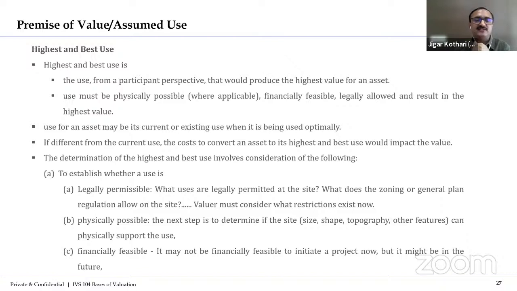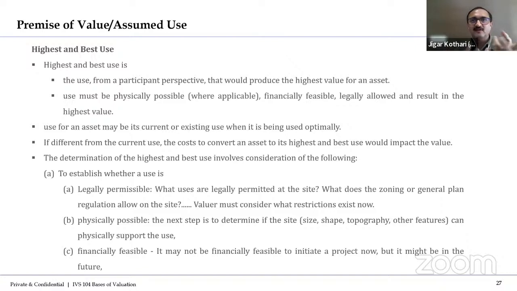Third is financially feasible. Legally permissible, yes. Then physically possible, yes. Then you need to think about financial feasibility. अगर रेसिडेंशियल है, आपने कॉमर्शियल को हाईएस्ट एंड बेस्ट यूज बोल दिया, then you need to check in the locality and region whether the surrounding market is commercially developed, so that commercial can be established there. Then and only then can I get a buyer of that commercial thing.